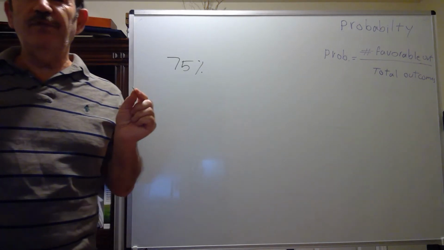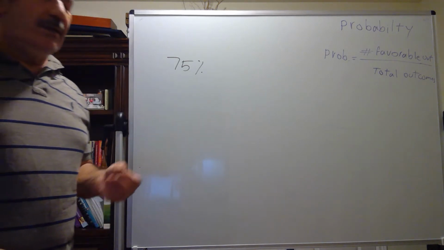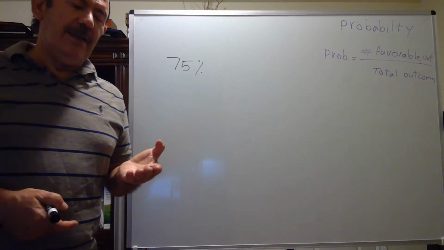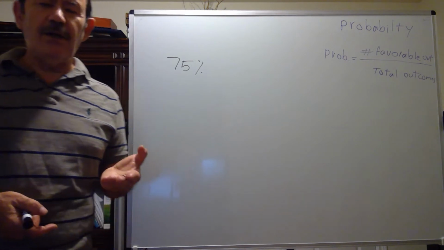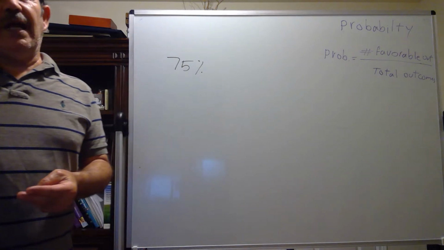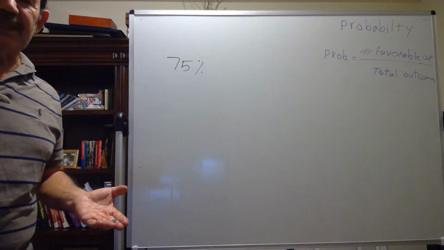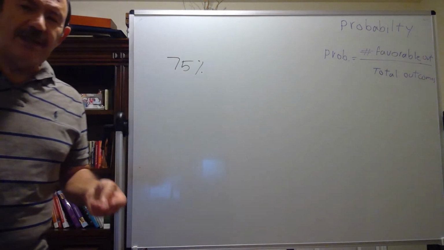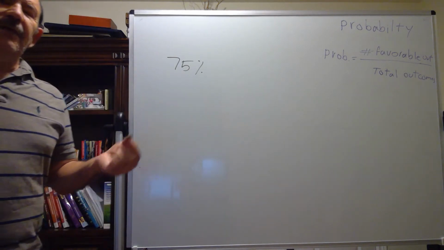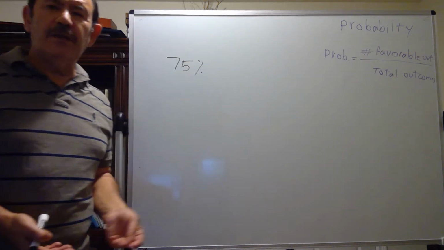Or let's say I'm tossing a coin. A coin has two faces. One face is head, the other face is tail. If I'd like to see tail face up, because it has two sides and I'm desiring one of two, the probability is 50%. When I'm tossing a coin, only two events can happen, head or tail. It means if I want head, it's going to be one out of two.